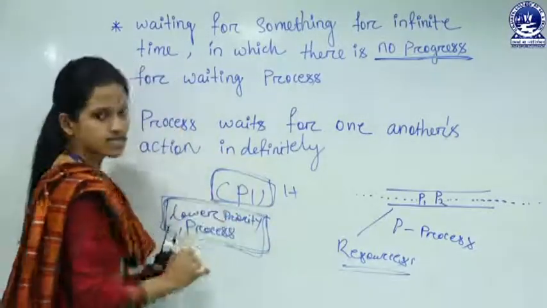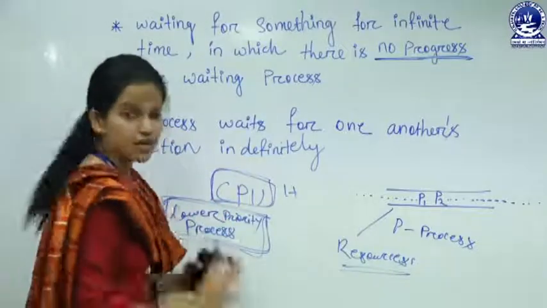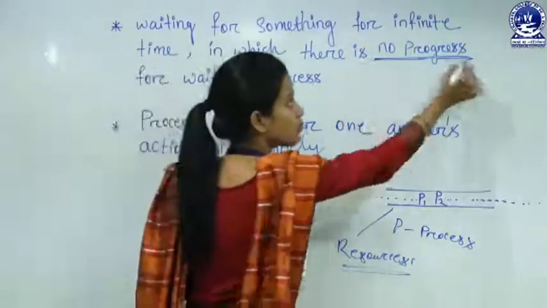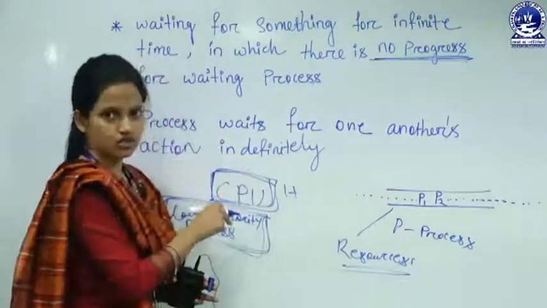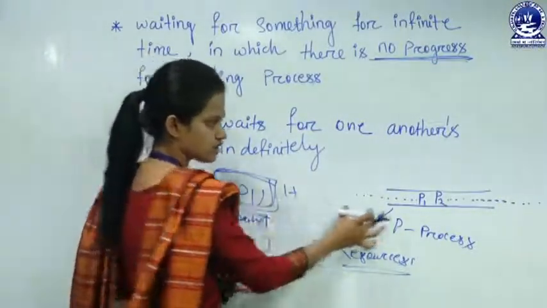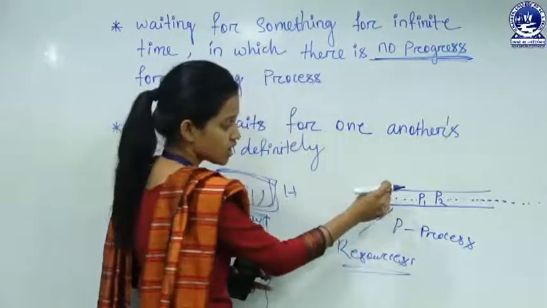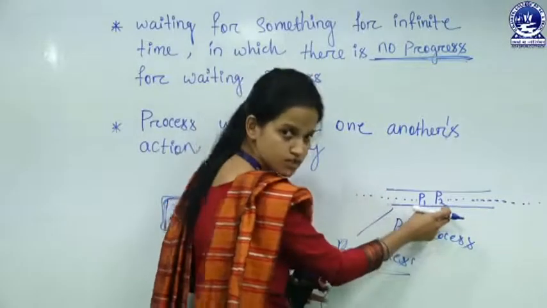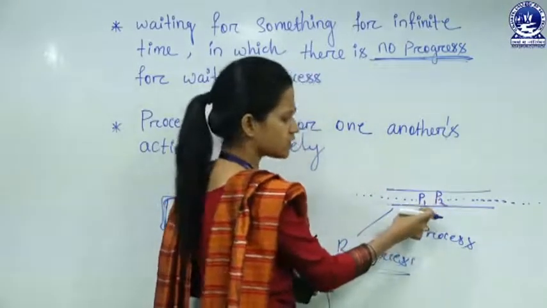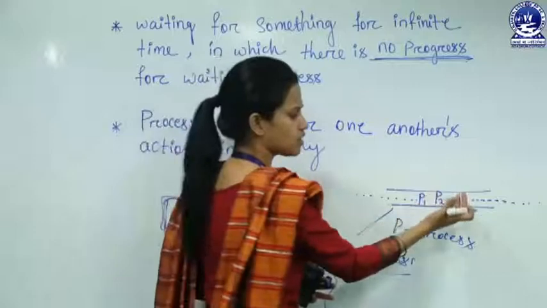Here progress is there. But in deadlock we say there is no progress. In deadlock, the CPU resource itself is blocked. Look at this example: here the resource, this street, is blocked. Neither P1 can progress nor P2 can progress.